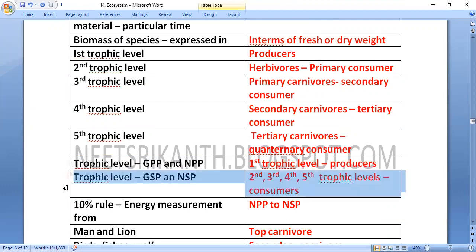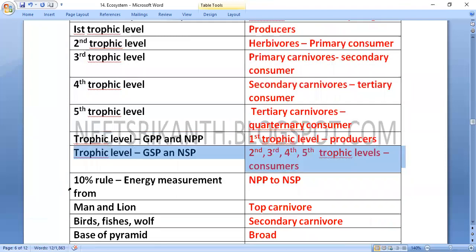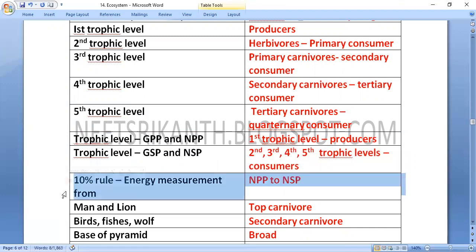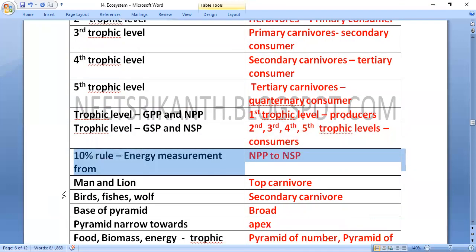Trophic level, GSP and NSP. Second, third, fourth, fifth trophic levels, whatever, the consumers have the energy called gross secondary productivity and net secondary productivity. 10% rule, energy measurement from Lindeman, trophic efficiency rule. Energy measurement is from net primary productivity to net secondary productivity, NPP to NSP.